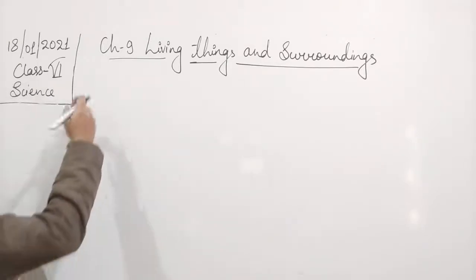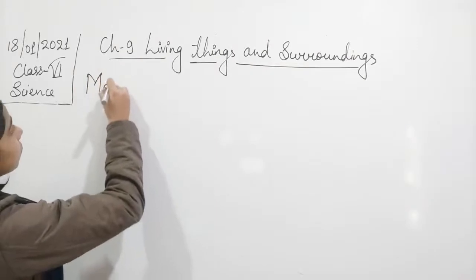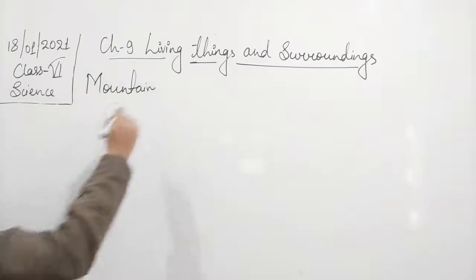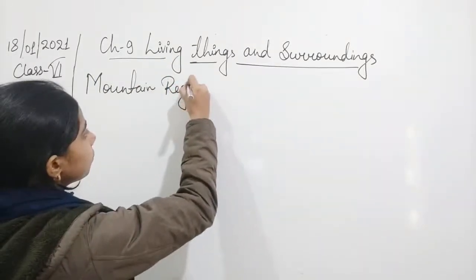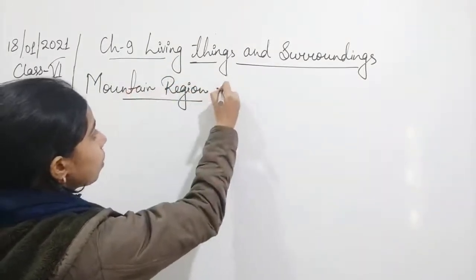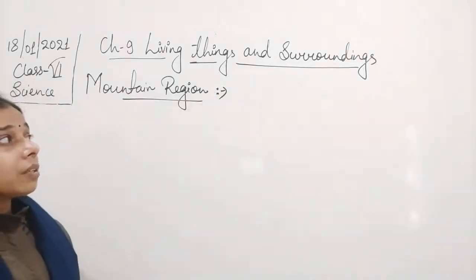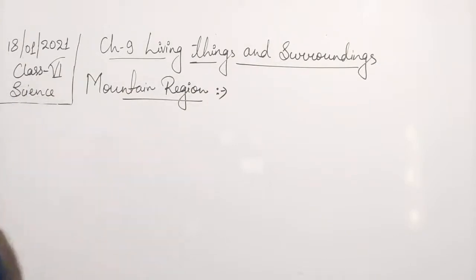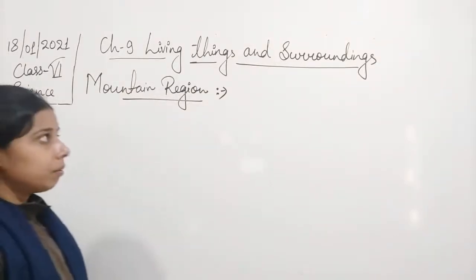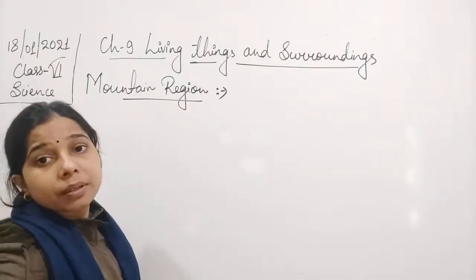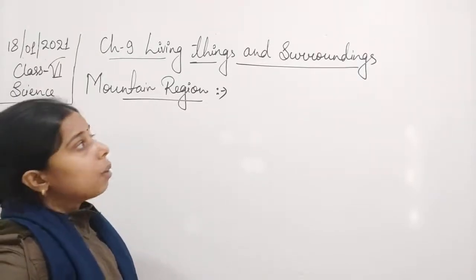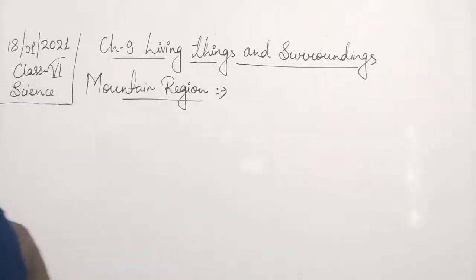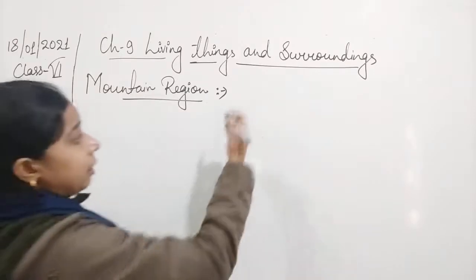Mountain region. This is also a kind of terrestrial habitat, because it is also basically a land based habitat, so it comes under the terrestrial habitat. Now, mountain means the hilly region, a very high hill.